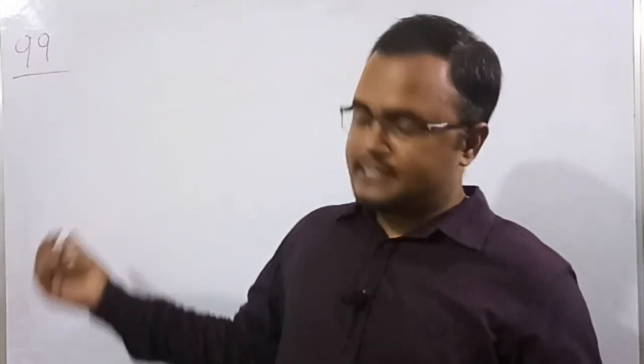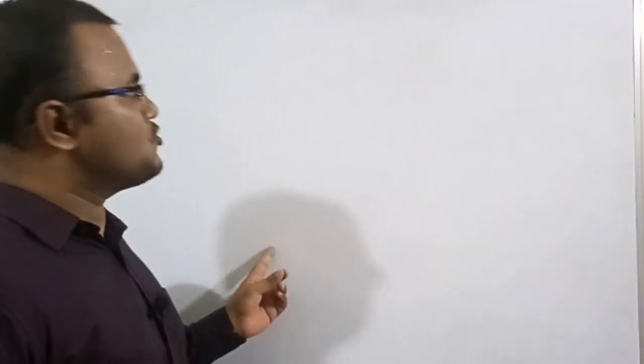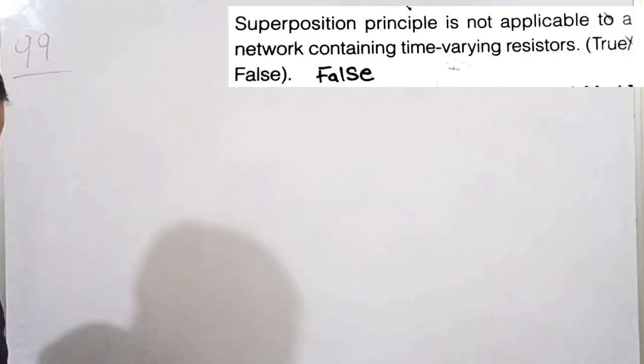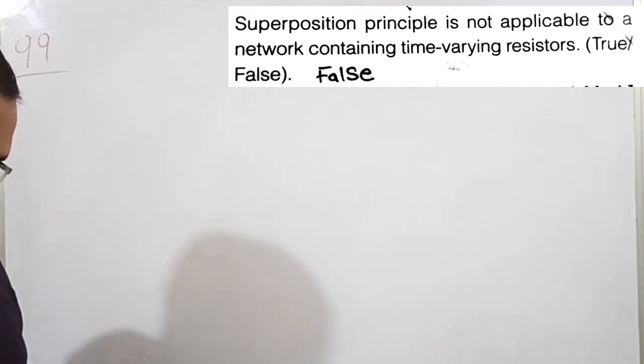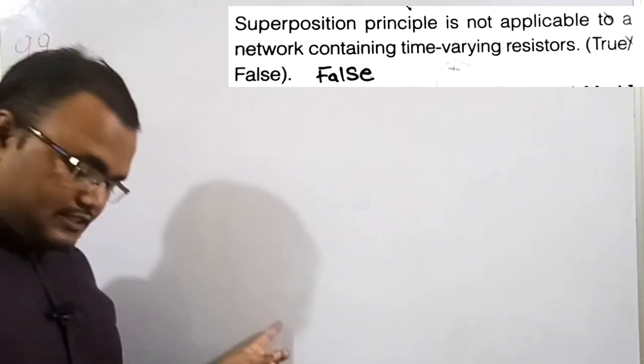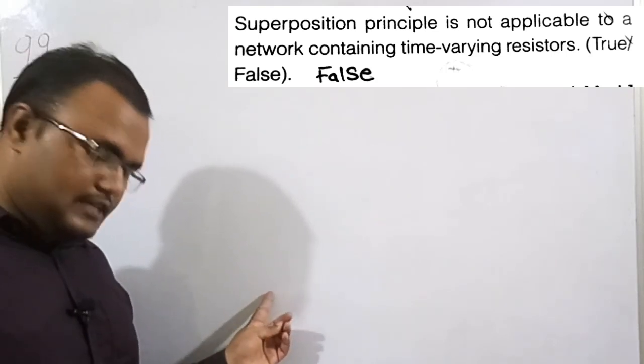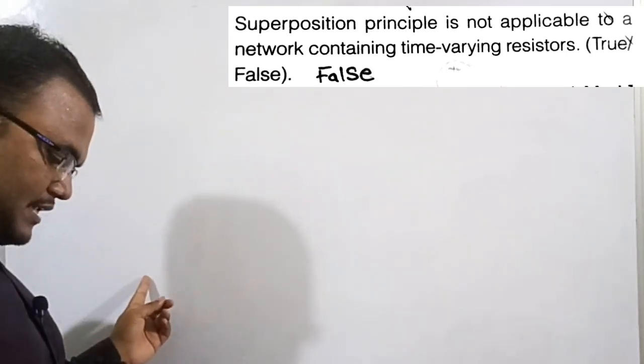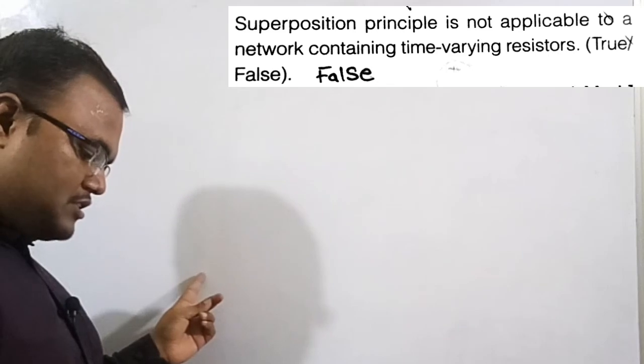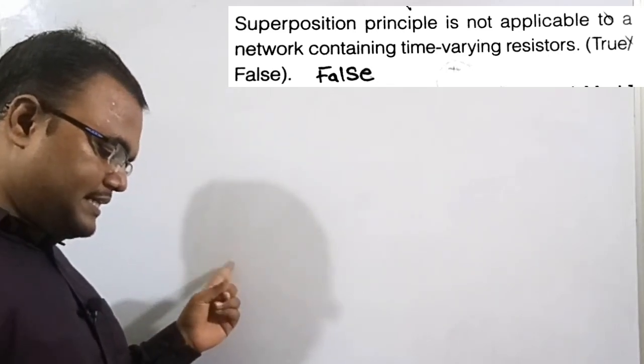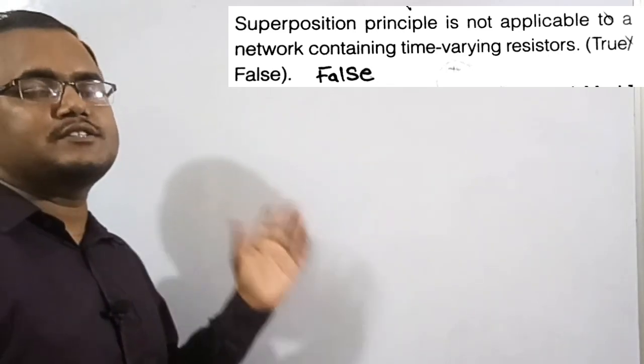The numerical number is 99. See the question here. The question says that superposition principle is not applicable to a network containing time varying resistors. They are asking whether this statement is true or false. So I am repeating it again. They are asking superposition principle is not applicable to a network containing time varying resistors. True or false?